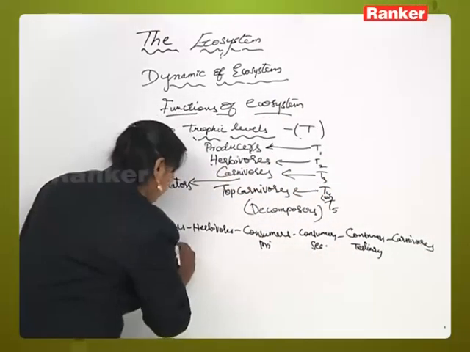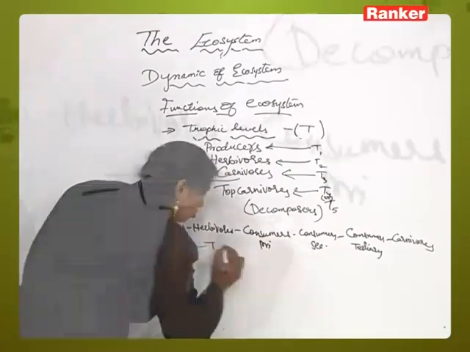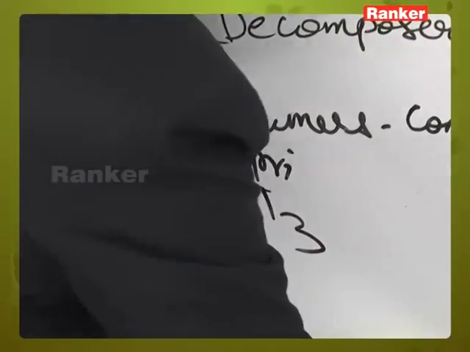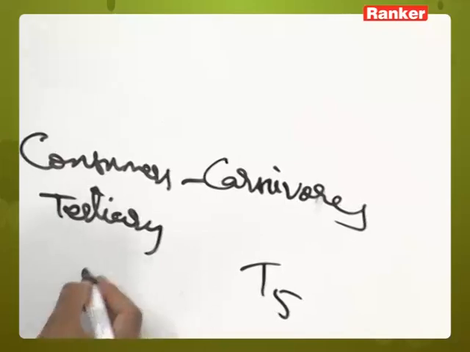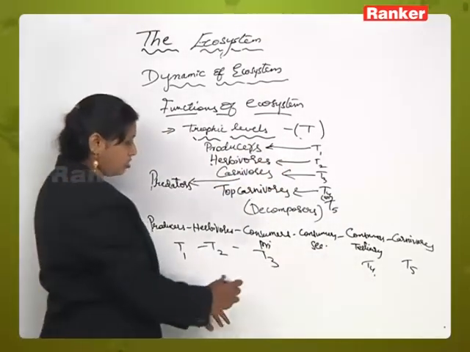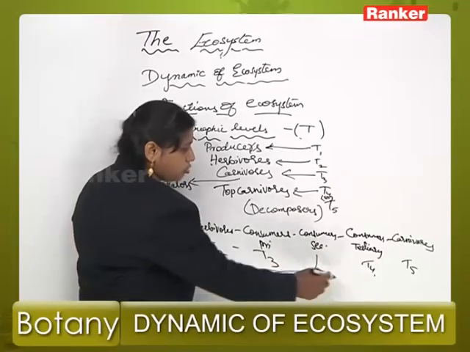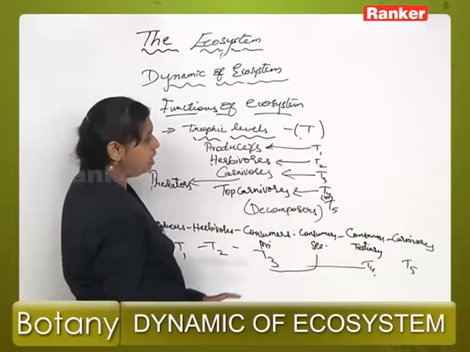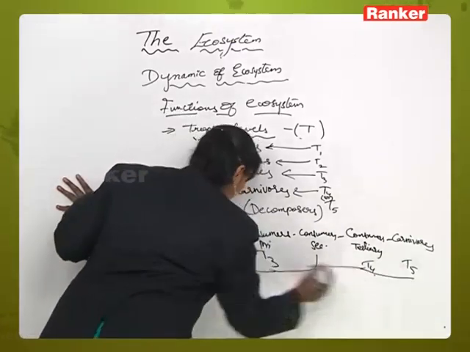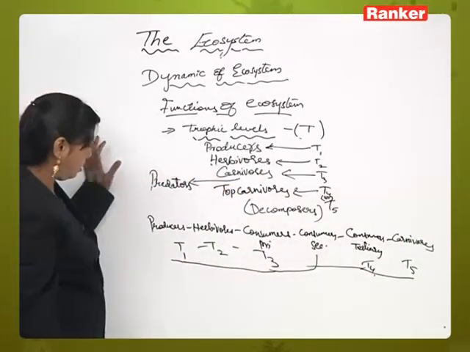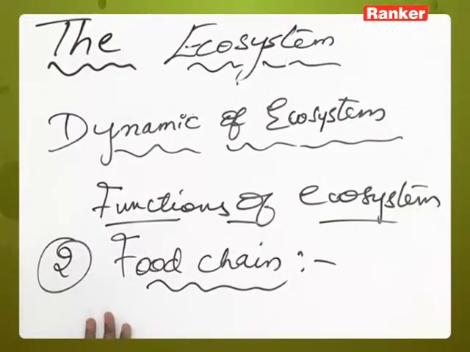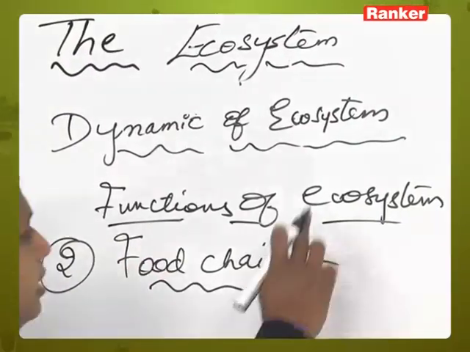It will be T1, T2, T3 level, and all this will be T4 or T5 level. In this T3 level you will be seeing the presence of primary consumers, secondary consumers and tertiary consumers. So these are different trophic levels which are present in an ecosystem, or in energy transfer, or in any ecological pyramid you will see.